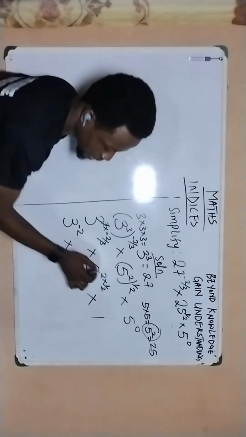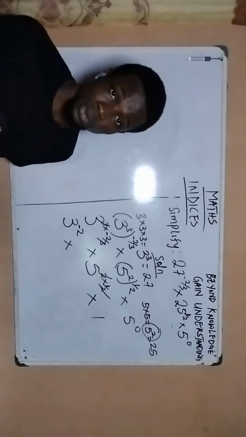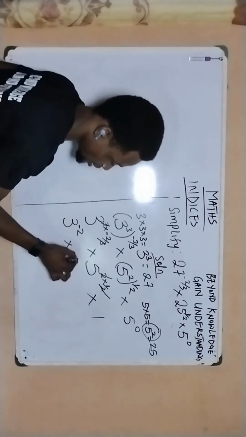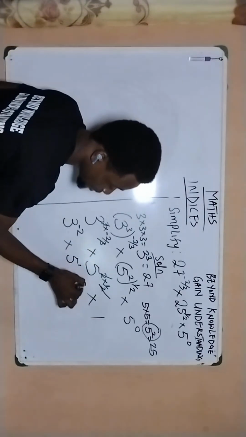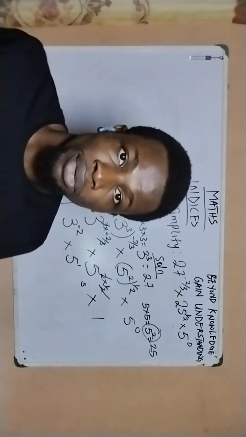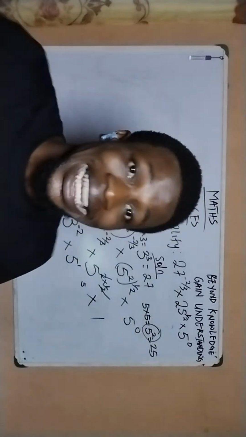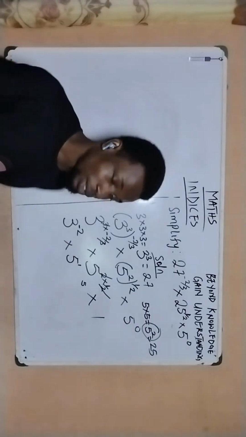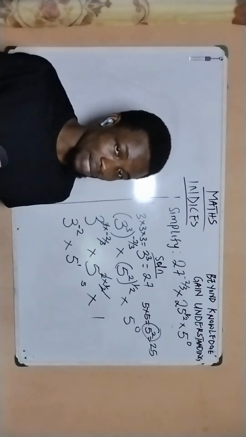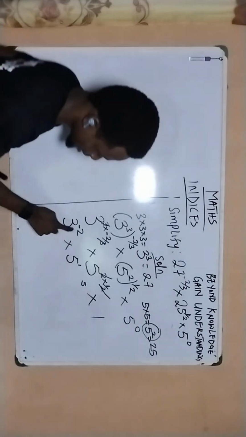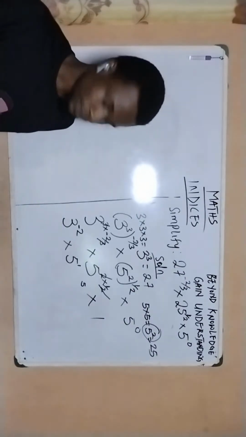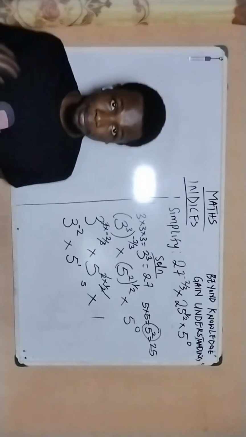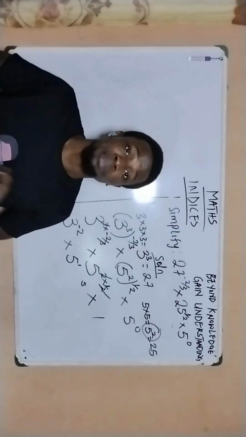Multiply to this, 2 here goes on to cancel this 2 here. And what I have remaining on top is 5 raised to the power of 1. And remember, any value that is raised to the power of 1 is the same thing as that value. So if I have 10 to the power of 1, it's the same thing as 10. If I have 5 to the power of 1, it's the same thing as what? 5. So that is it. So at this point now, what do we do? Because neither of them have the same base, we can just employ normal simplification.